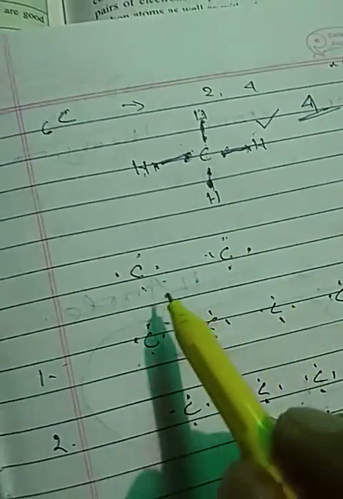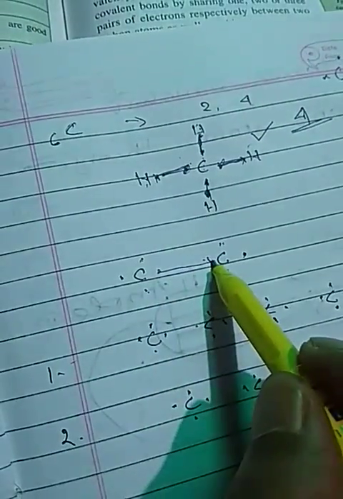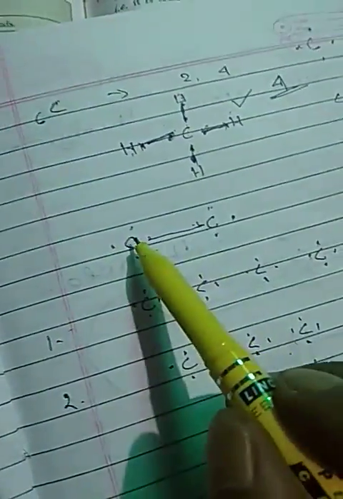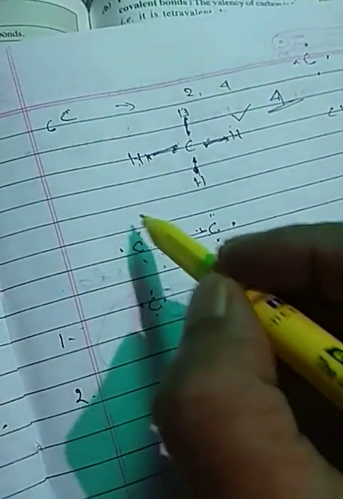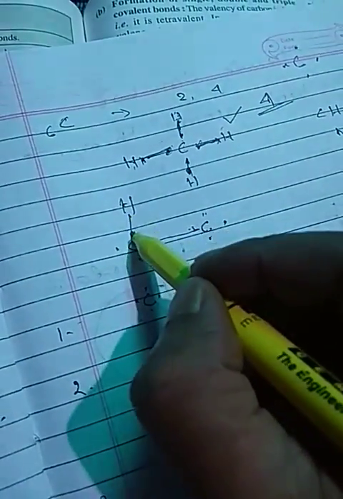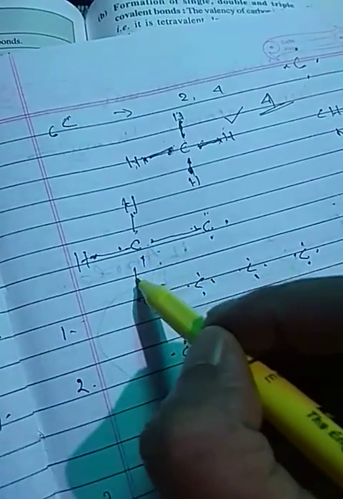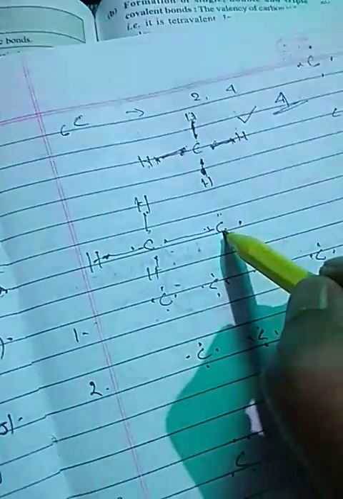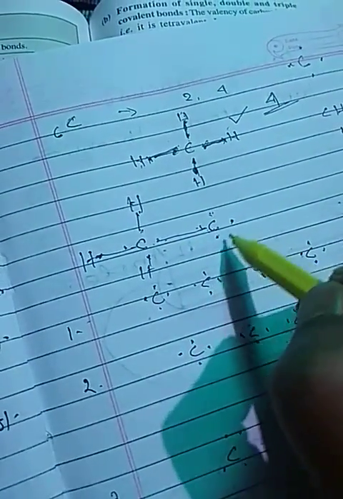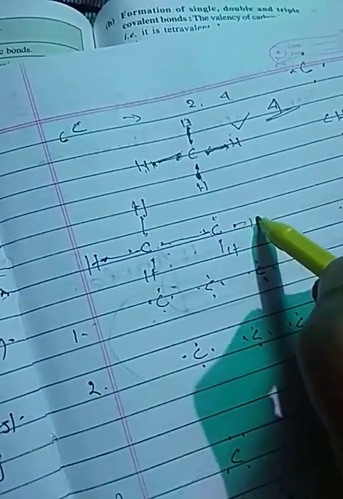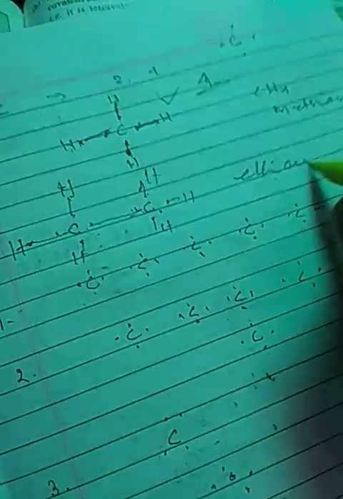See, here we can see carbon has 1, 2, 3, 4 electrons. This carbon also has 4 electrons. Now if they share 1 electron each, what will happen? Both will have 5 electrons. Now if this carbon shares with hydrogens, then it will be 6, 7 and 8 electrons. And for this one, 5, 6, 7, 8 electrons, and it forms ethane.